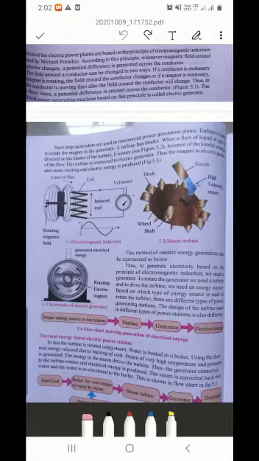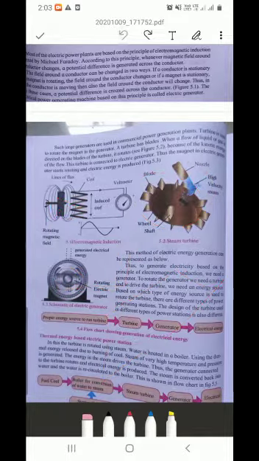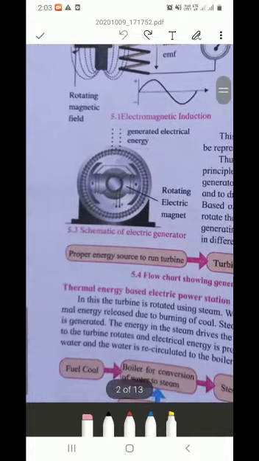The design of the turbine used in different types of power stations is also different. The design of the turbine means here the turbine is circular, you can say, but in many other stations it may be in trapezium shape, or in square shape. That shape or design can be changed. Then here they have shown some flow chart.